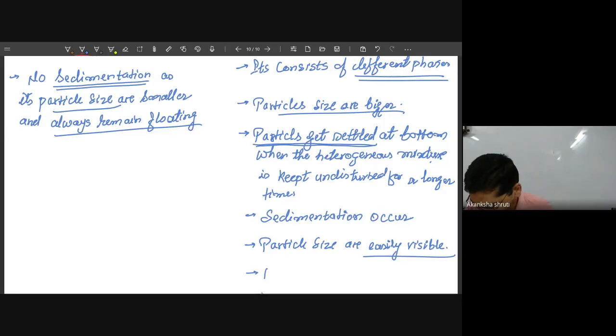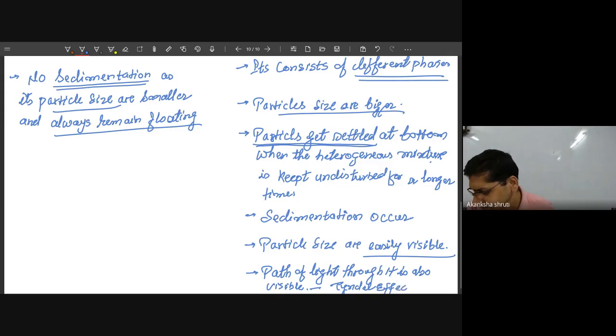So write: path of light through it is also visible. When the path of light is visible, this is called the Tyndall effect. We will discuss this in our next class. Okay, student?